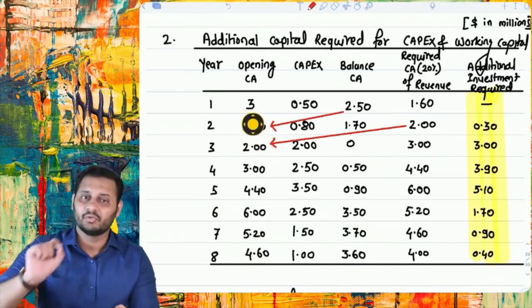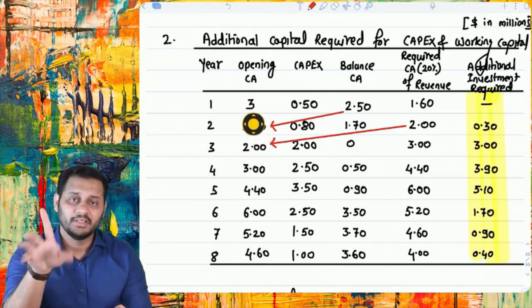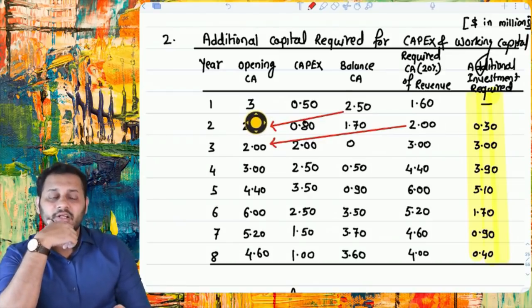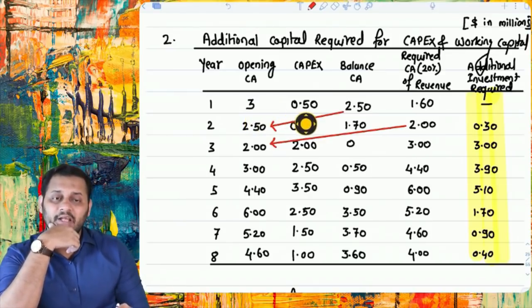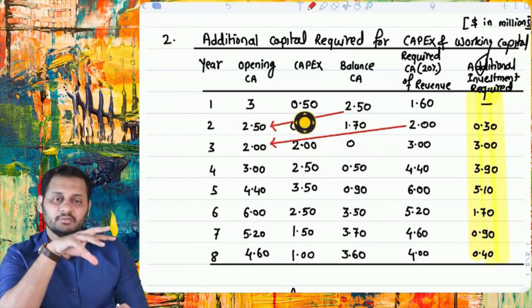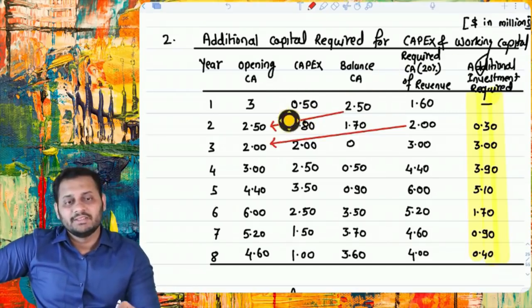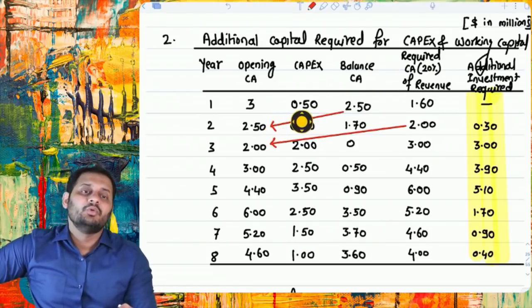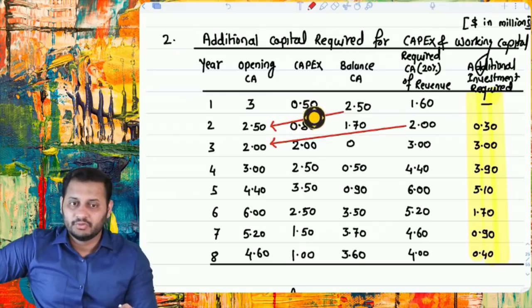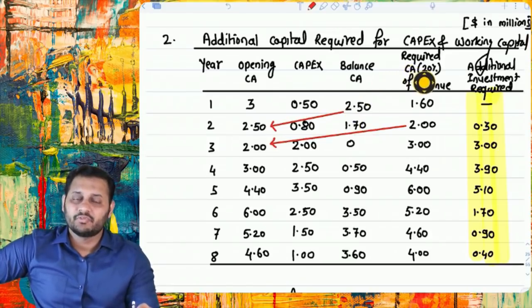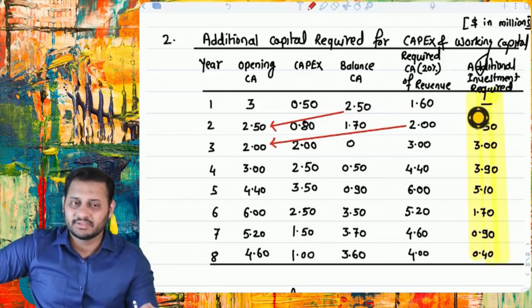So we already had $3 million in our current assets. We wanted to buy capital, we wanted to spend around $0.50 million. I will only say 3 and 0.5 now. So we wanted to make an expenditure of 0.50. We'll take that money from the cash account in the current assets. The balance in the current assets will be 2.50, but we have to maintain a balance of 20% of the revenue, which becomes 1.60. We already have a higher balance than what is required, and hence no additional investment is required in the first year.